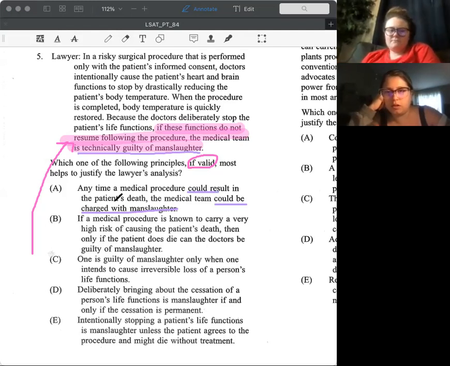All right. What about B? If a medical procedure is known to carry a very high risk of causing the patient's death, then only if the patient does not die can the doctors be guilty of manslaughter.